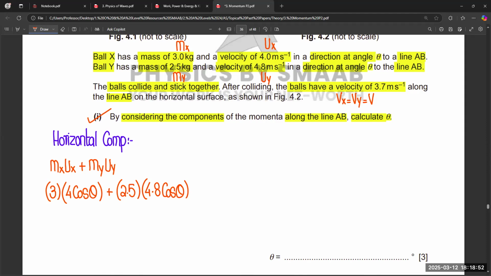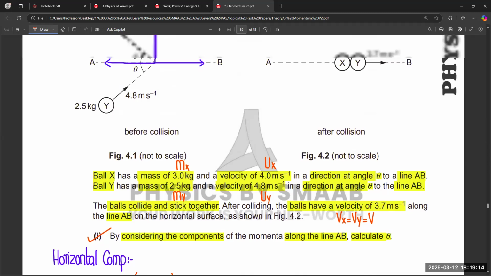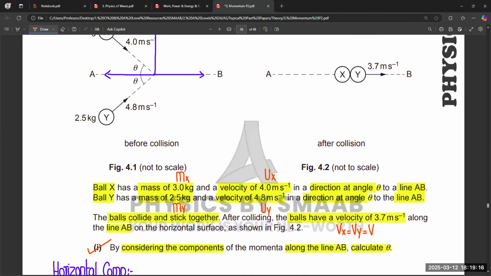Now it is equal to the final momentum. Final momentum is different. Now we have the same velocities. It means mx plus my and their combined velocity, because they stick together and become a single body.